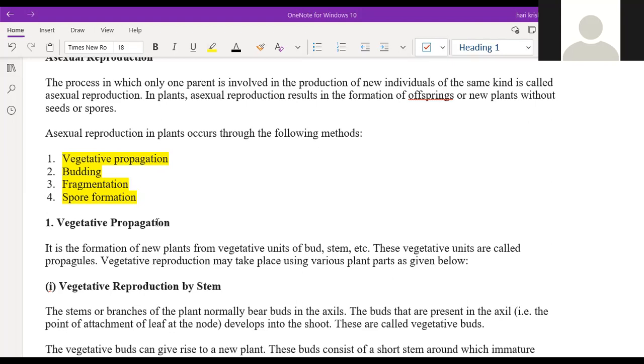Examples are ferns; ferns also have spores. They are present below the leaves, and a few spores fall down. When a male and a female spore combine together, a new plant starts growing from there. That is spore formation.